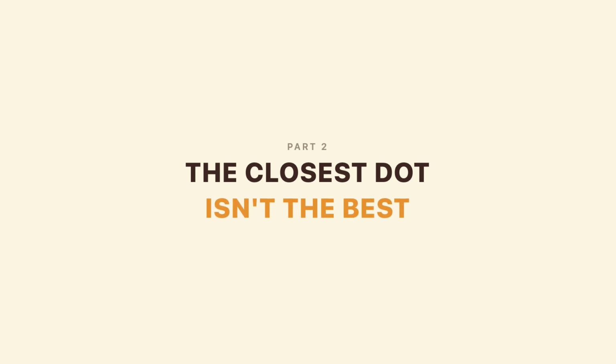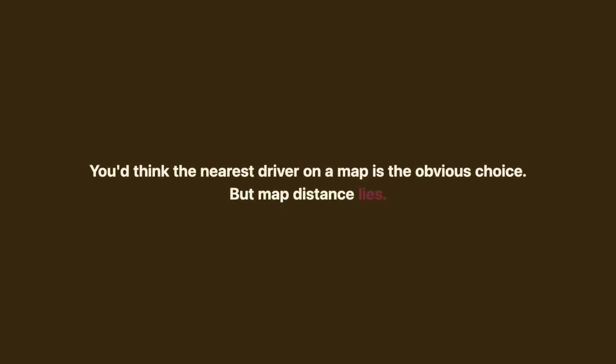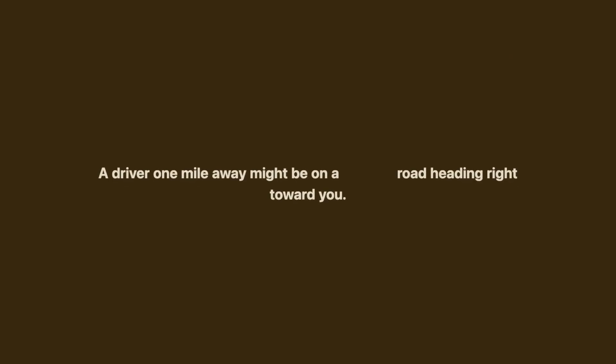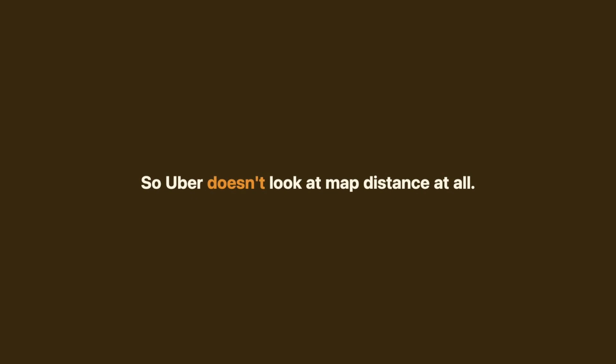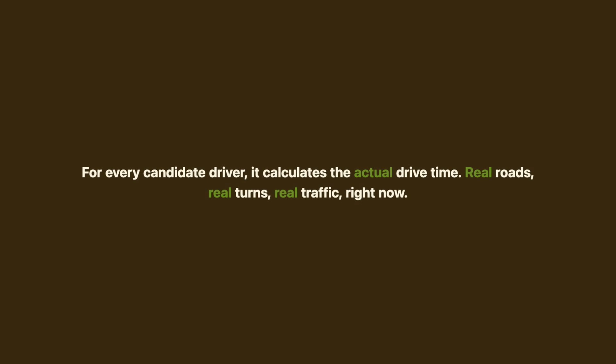You'd think the nearest driver on a map is the obvious choice. But map distance lies. A driver half a mile away might be across a river with no bridge nearby. A driver 1 mile away might be on a straight road heading right toward you. So Uber doesn't look at map distance at all. For every candidate driver, it calculates the actual drive time. Real roads, real turns, real traffic, right now.